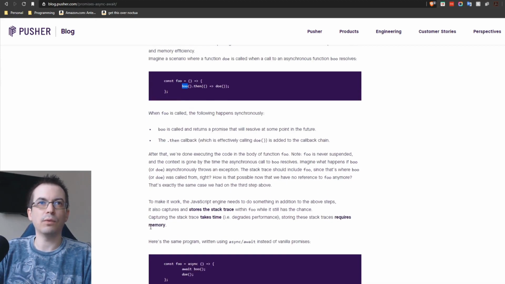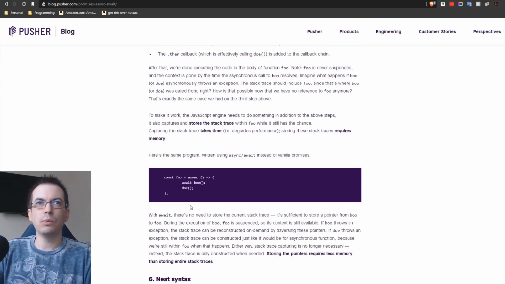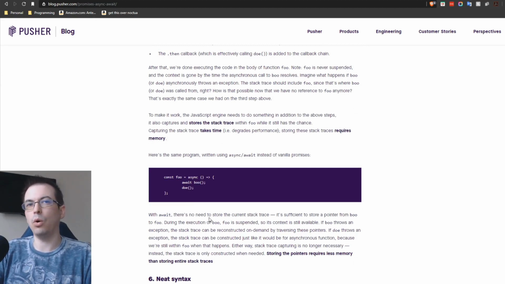So to make it work, if you were to use async await, foo would at this point be paused in its execution. It would hold that context open, so it's sufficient to store the pointer from boo to foo during the execution. Foo is suspended, so its context is still available.